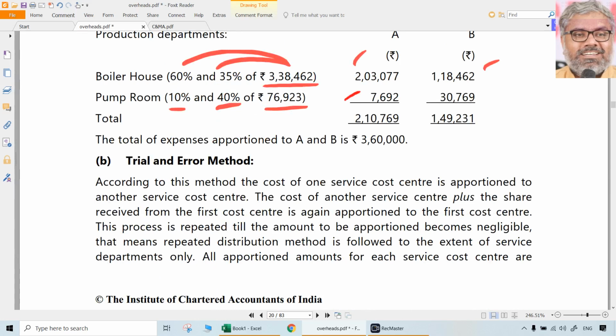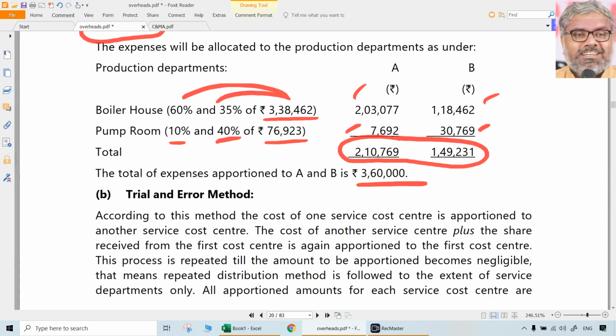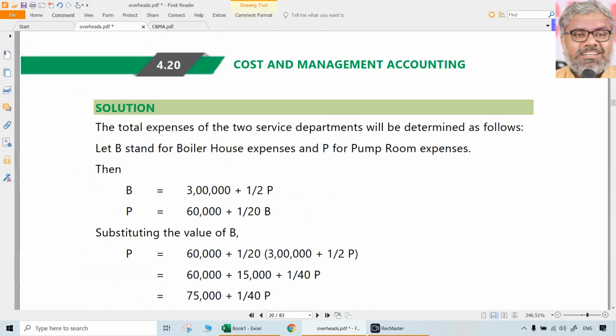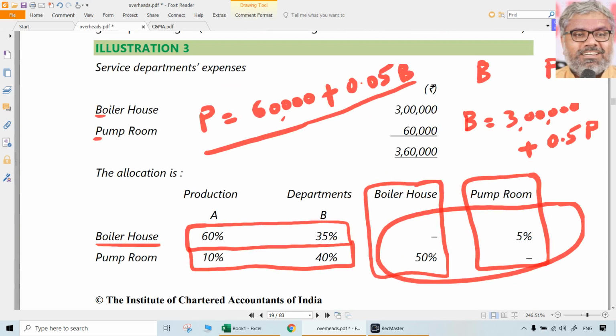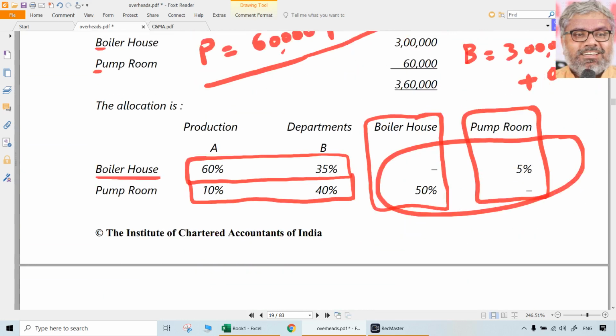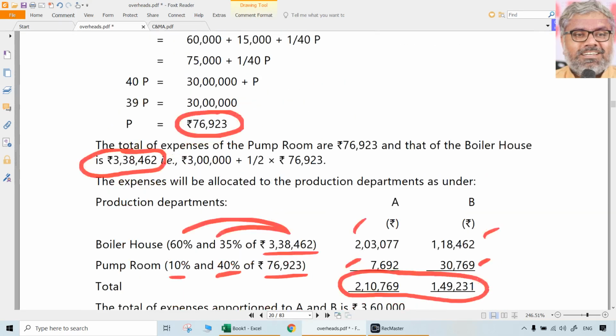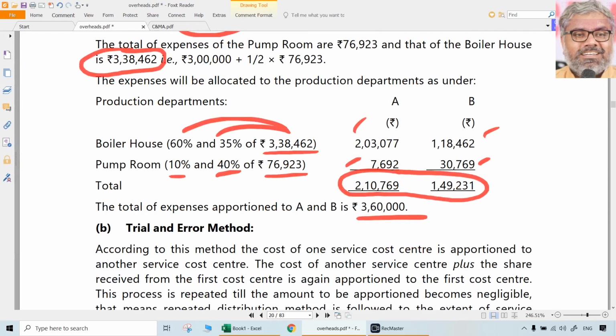But once you do these calculations on paper, the totals you should always match. Even if there is 1 or 2 rupees difference, try to round them so that the total is matching. So the total of expenses which are apportioned between or among A and B is ultimately 3,60,000 only. That is our job. We wanted to distribute 3,60,000, that's what we did. Total should match. By chance or by mistake, if you don't take percentages but take some ratios like 1:4 directly, then probably that will be a problem.